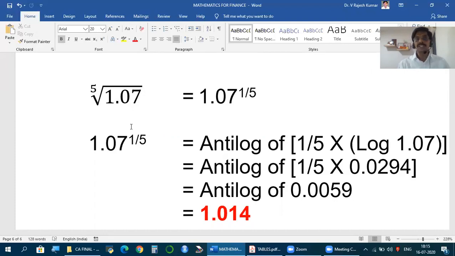Now, please ensure the concepts which we discussed: theory of indices, the expression, and using log and antilog, how to find values of complex numbers. Keep in mind, you will see in the very next topic how much of this will be of use for us, how we apply this and make our calculation simple.